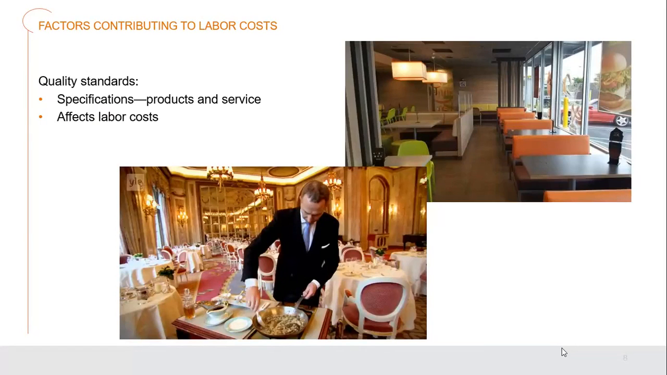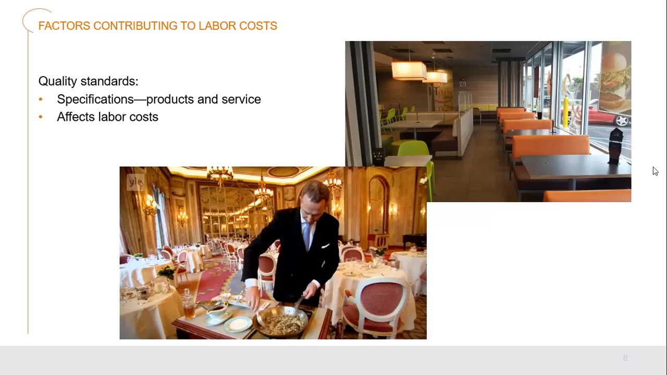Our quality standards can really play into how much our labor costs will be. If you take a look at the top photograph here, this is a McDonald's restaurant, very typical. It has hard surfaces in most areas because the main priority here for staffing is that you have someone who will go through to clean up any scraps that are left and wipe the tables down to clean the actual surfaces.